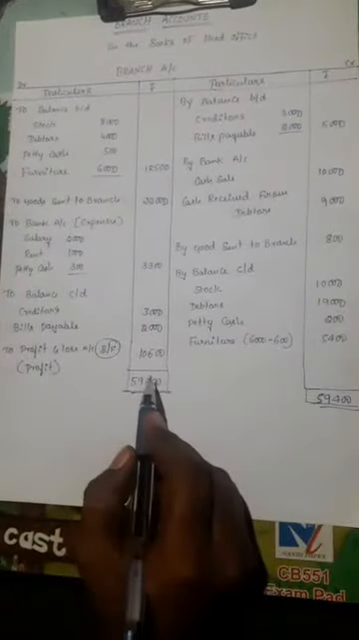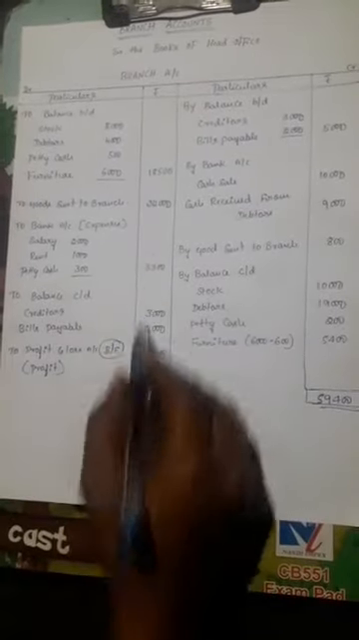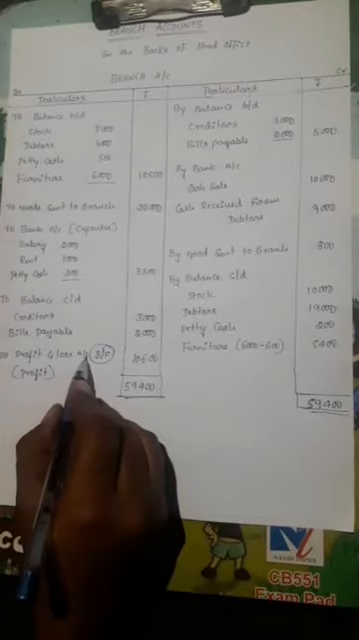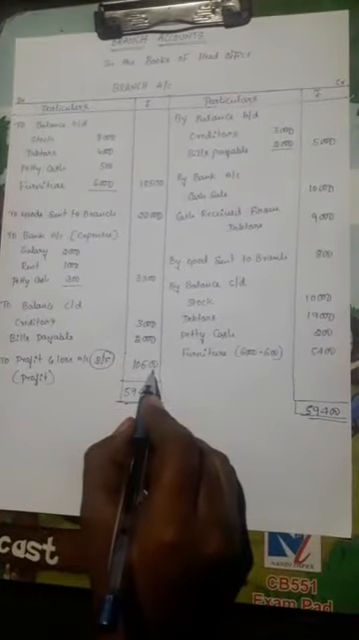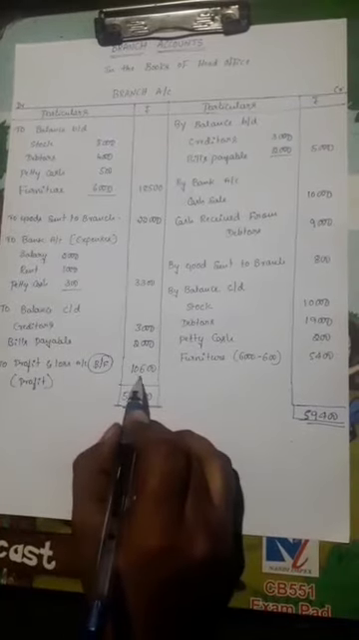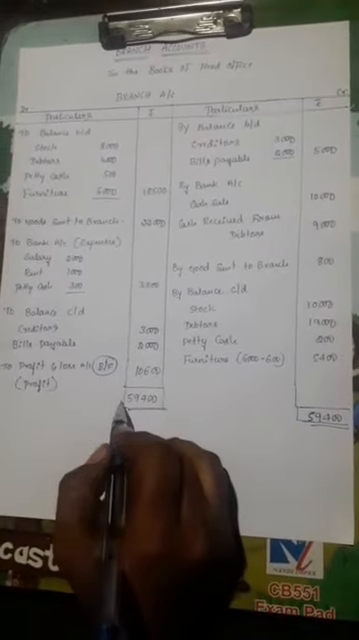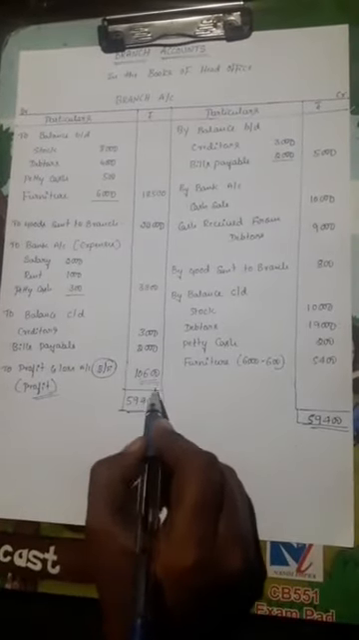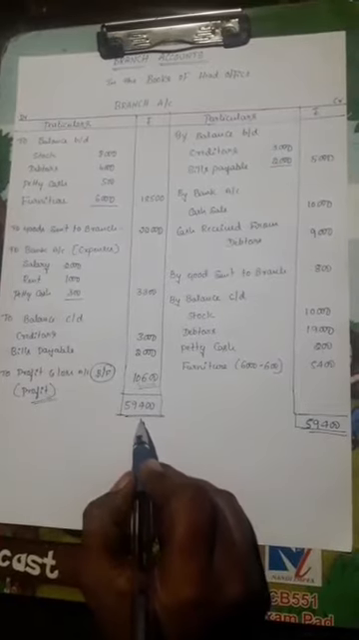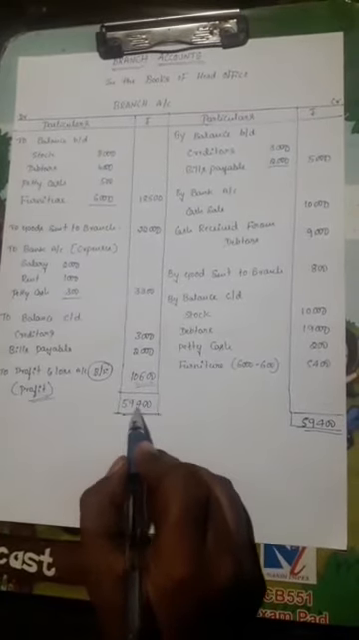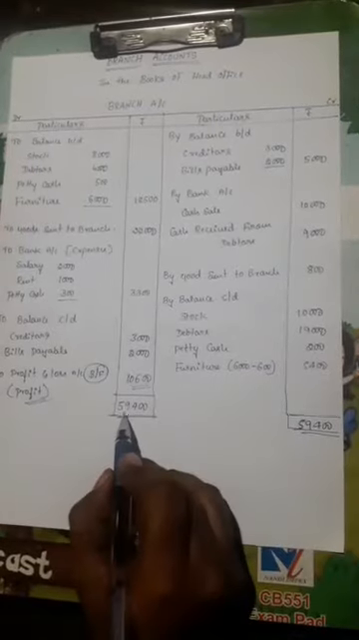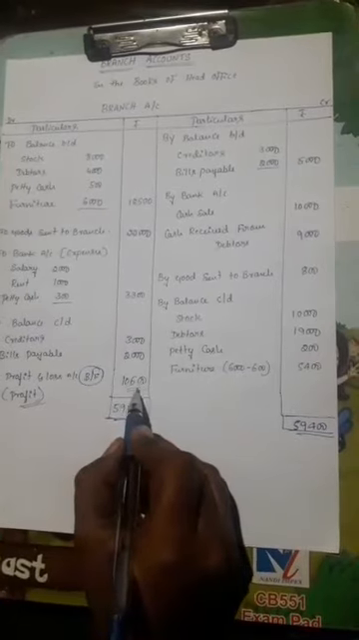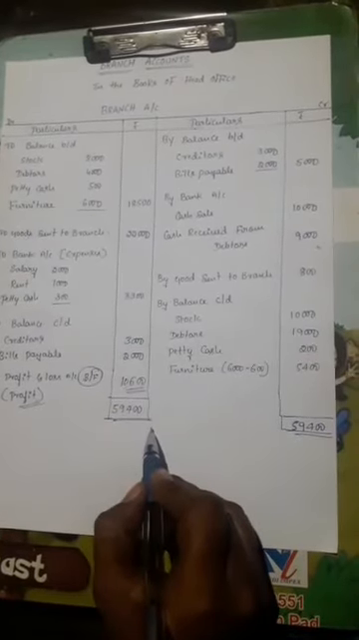The debit side is the balancing figure, B by F, so it is treated as profit and loss account rupees 10,600. The balance is profit and loss account 10,600. A debit side balance is considered profit. 10,600 rupees is a profit. Totally the branch account total amount is 59,400 on both the debit and credit sides. That's the branch account: the profit of 10,600 rupees is the profit of the head office. That's over.